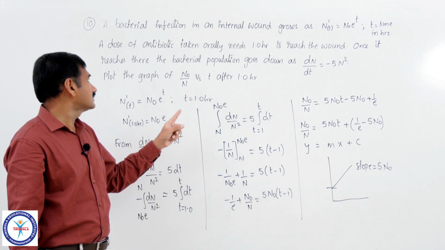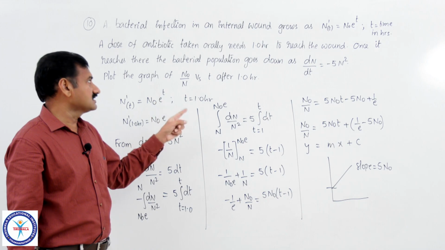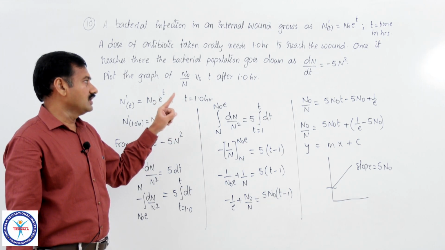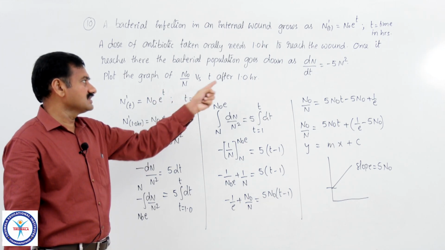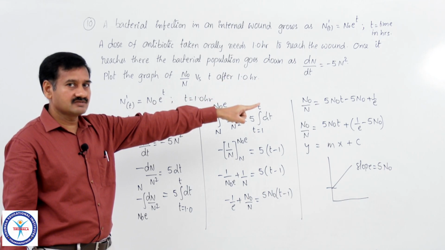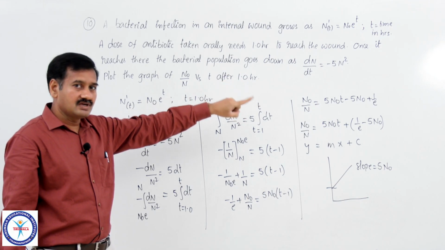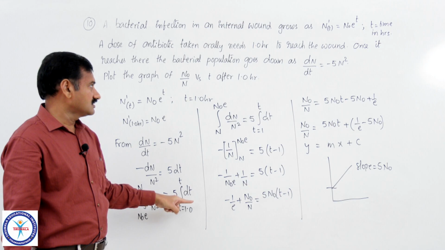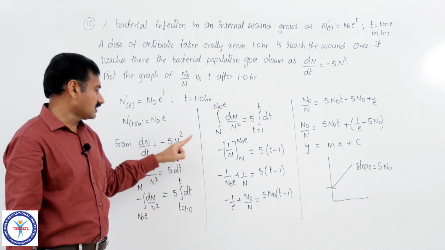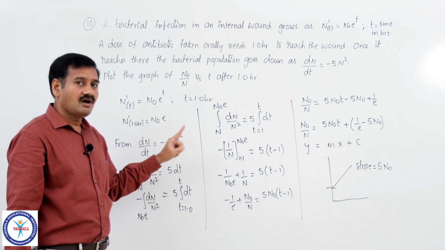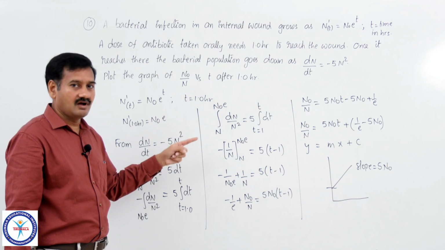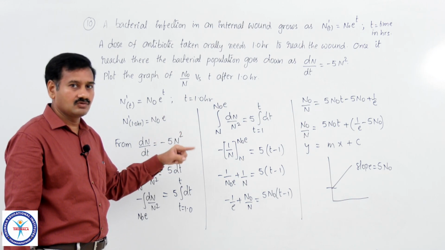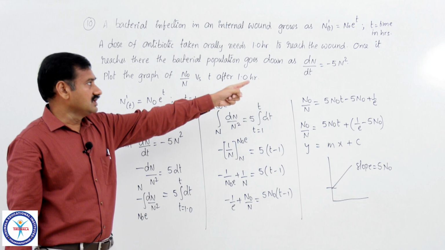But once antibiotic reaches the wound, the population growth goes down as dn by dt equal to minus 5 n square. So, from that you derived the equation, but the limits are now from time t equal to 1 hour, means after reaching the antibiotic to the wound, the equation is this.